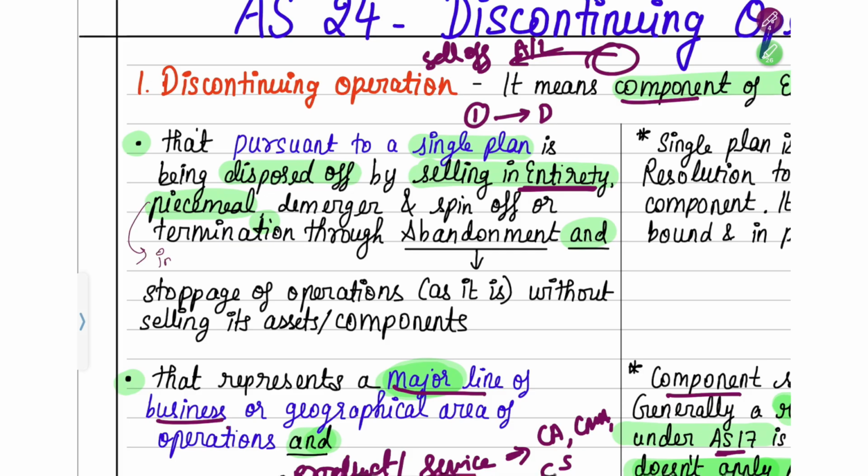Piecemeal means individually. What you can do is sell a few assets individually. So you make four batches: batch 1, batch 2, batch 3, batch 4. Or suppose in a year there are 4 quarters: quarter 1, quarter 2, quarter 3 and quarter 4. So what you decide is, in quarter 1 I'm going to sell this many assets and settle this many liabilities. Then in quarter 2 I'll sell this many assets. In quarter 4 I'll sell this many assets. That means piecemeal, individually, or one by one. Not in entirety at once.